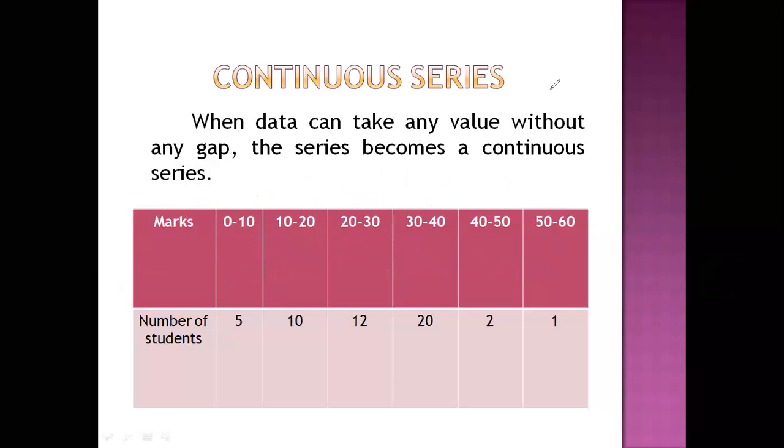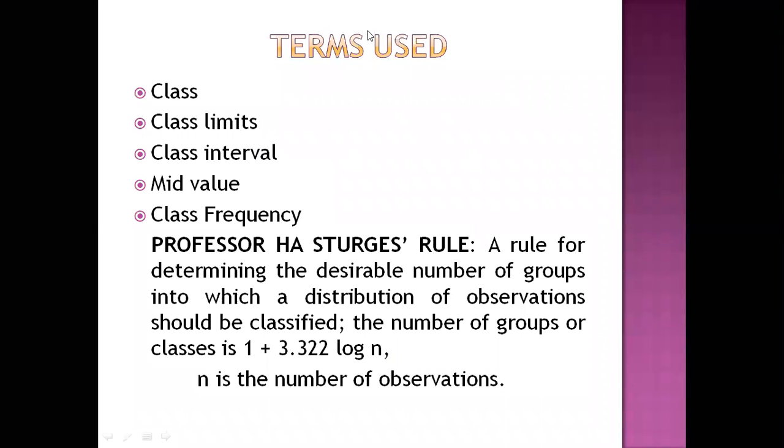That is termed as class interval. Now, we have discussed class, we have discussed class limit, we have discussed class interval. Now coming to mid value. What is the mid value? Now again we will go to the previous example.